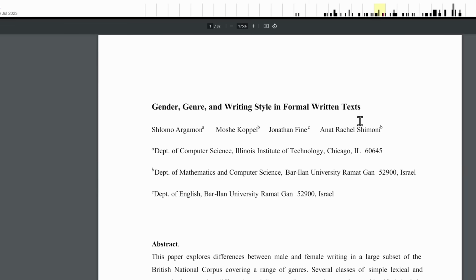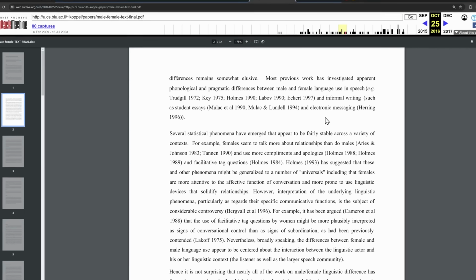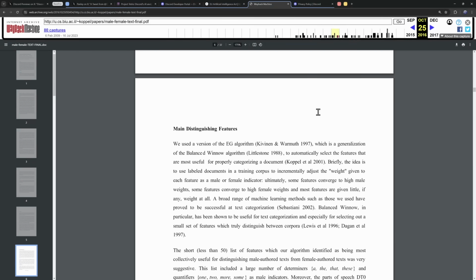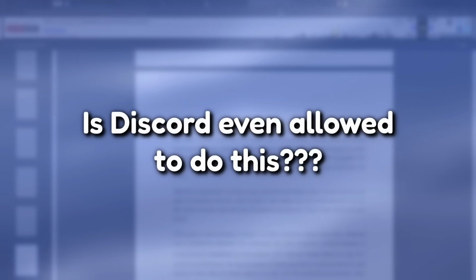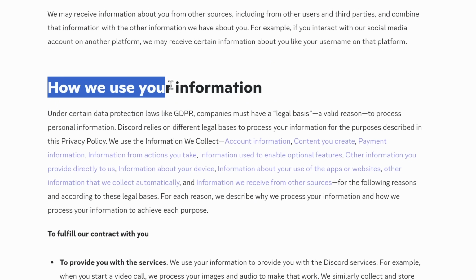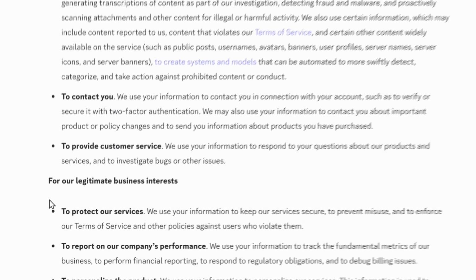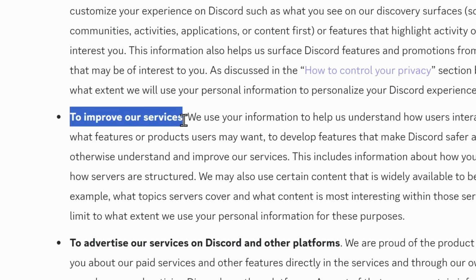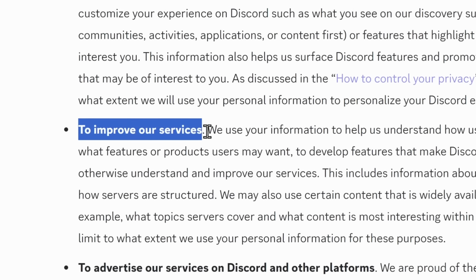And this is a big 32-page academic paper that you could read on your own time, because I'm not gonna read this. But another question that I have is, is Discord even allowed to do this in the first place? Well, unfortunately, if you read Discord's privacy policy, yes, they can. Because in Discord's privacy policy, they tell you how they use your information, and it's for legitimate business interests, which means improving our services, aka helping those Discord partners.